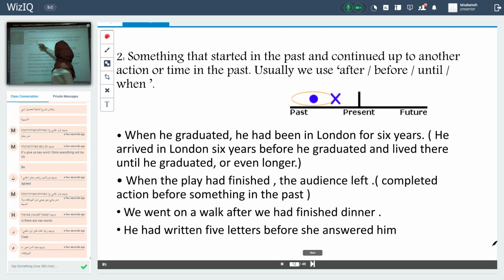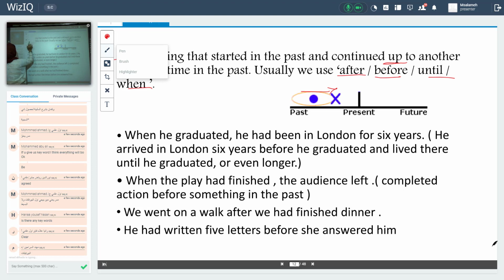Okay, something number two. Something that started in the past and continues up to another action, all in the past. Usually we use what? After, before, until, and when. Okay, those are our keywords in this sentence. After, before, until, and when. Okay? After, before, until, and when.